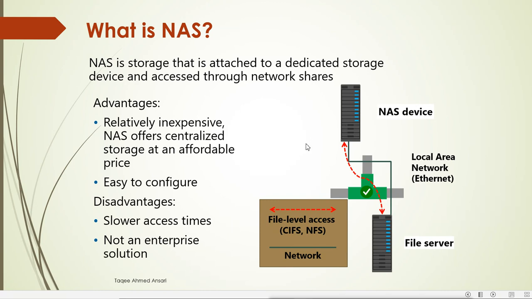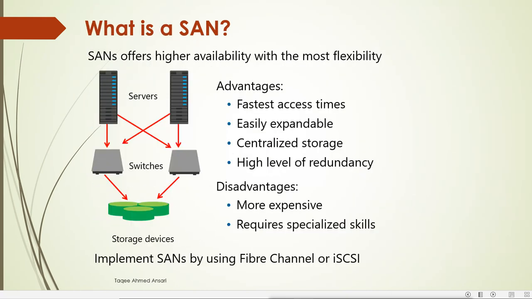So for an enterprise network, what we have is SAN. So what is SAN? SAN is actually a storage area network. Storage area network means we have a centralized storage server.